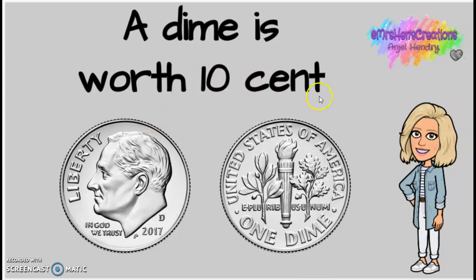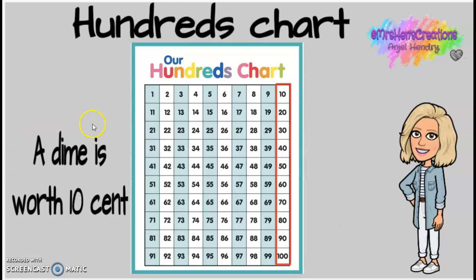A dime is worth 10 cents. The poem says, dime, dime, little and thin, I remember you're worth 10. Dime, dime, little and thin, I remember you're worth 10. All right, so when we count dimes, it says that a dime is worth 10.